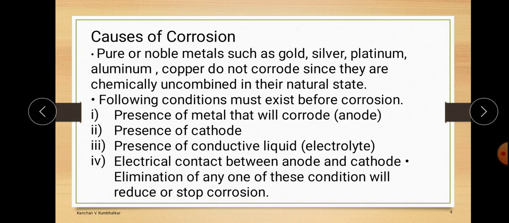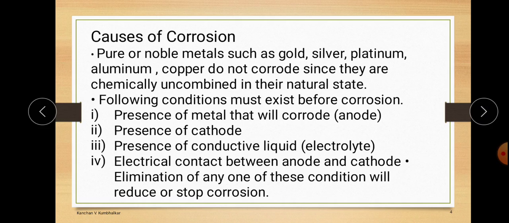And always remember, on the anode the oxidation process takes place, that is, the corrosion takes place. Hence corrosion always takes place on the anode, irrespective of what kind of metal it is. So the first one: presence of metal that will corrode.